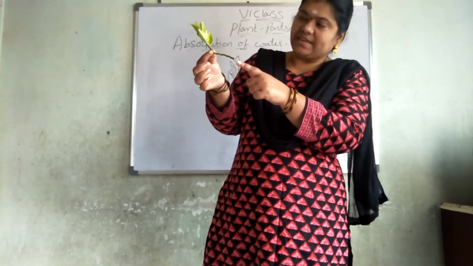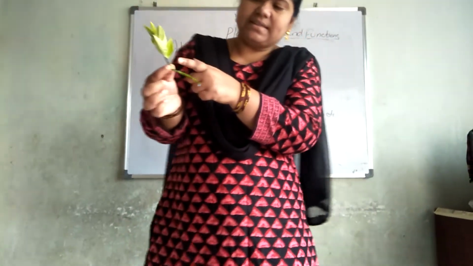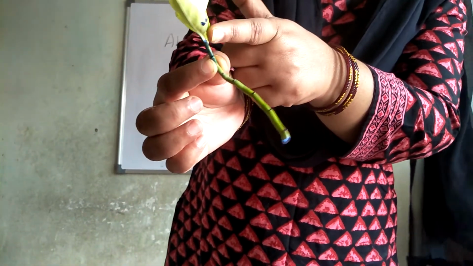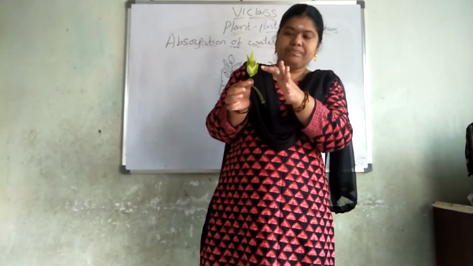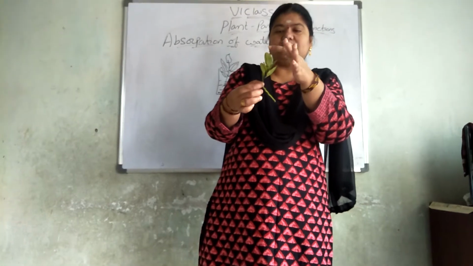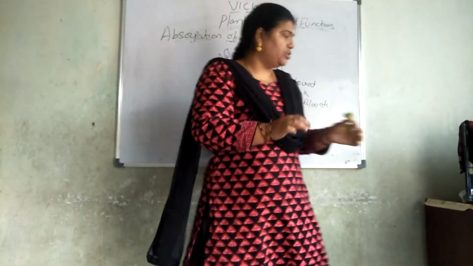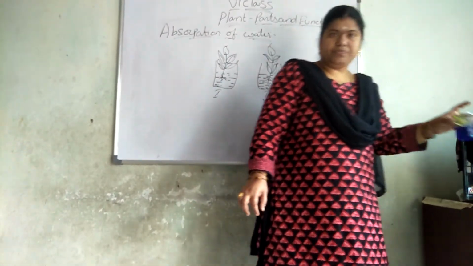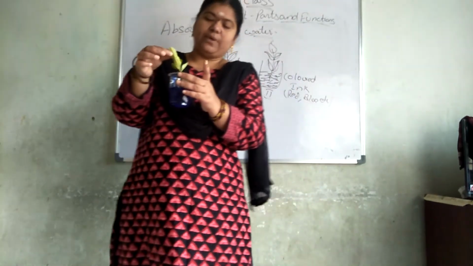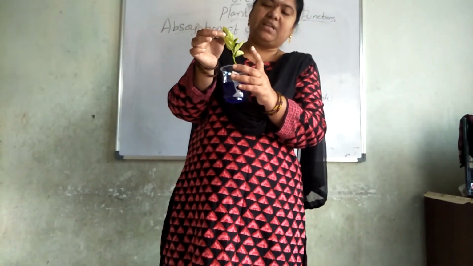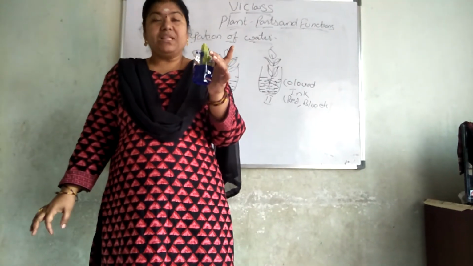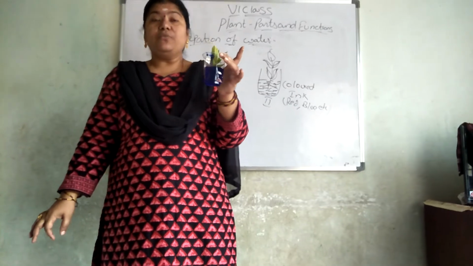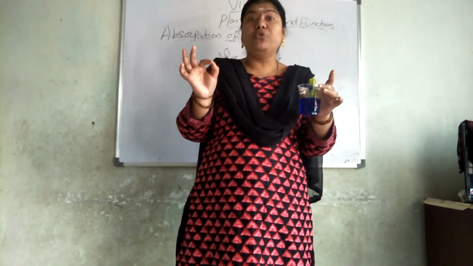Okay, you can see that the stem particles absorbed the blue color. Not only the stem part, you can see that the roots, the stem, the leaves, the back of these leaves, everything will be changed into blue in color. When I took this part, these leaves and the midrib, the veins present in this leaf, this whole plant will change into blue in color.